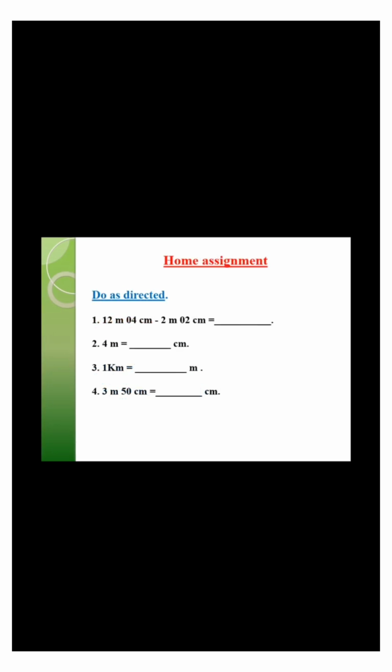Students, here is your home assignment. You have to write the answers in your maths notebook.